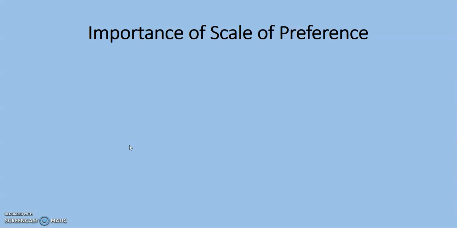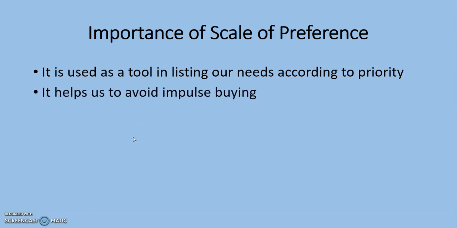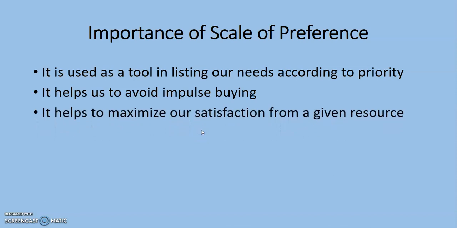Now let's look at the importance of scale of preference. First, it is used as a tool in listing our needs according to priority. This means that looking at our scale of preference at a glance, we are able to know exactly our next pressing needs. Then the second is it helps us to avoid impulse buying, meaning that you don't buy just anything you see. No, you go according to your scale of preference.